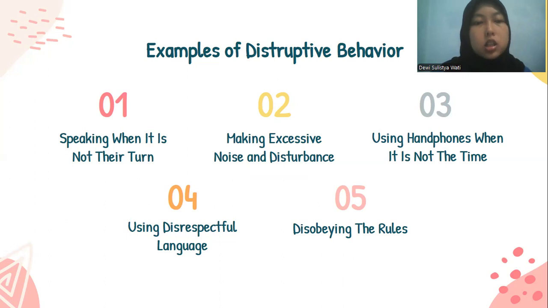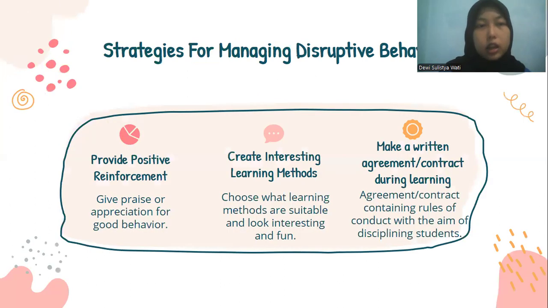The last is disobeying the rules. Some students refuse to abide by class or school rules and challenge the teacher's authority. This makes the teacher pay more attention to the problem student and end up neglecting the other students. And these are strategies for managing disruptive behavior.